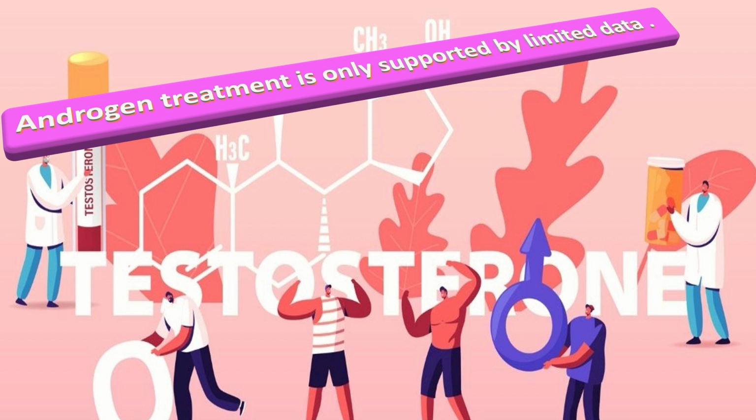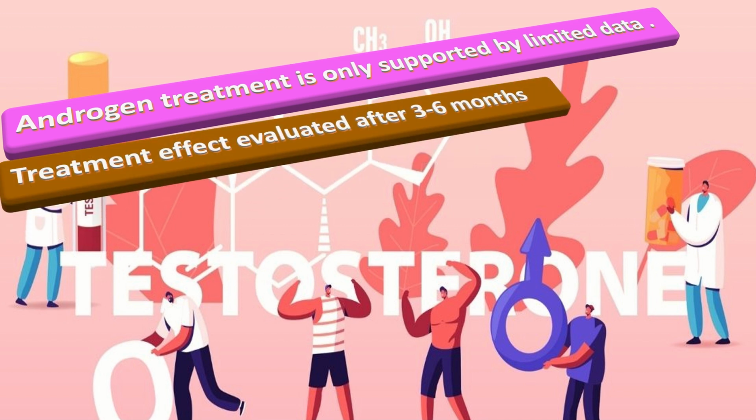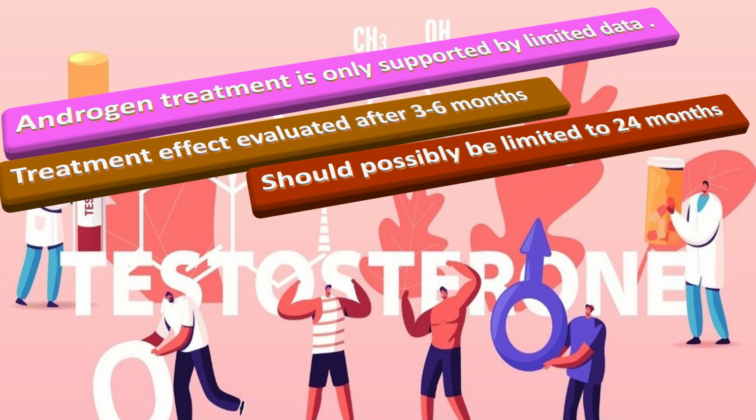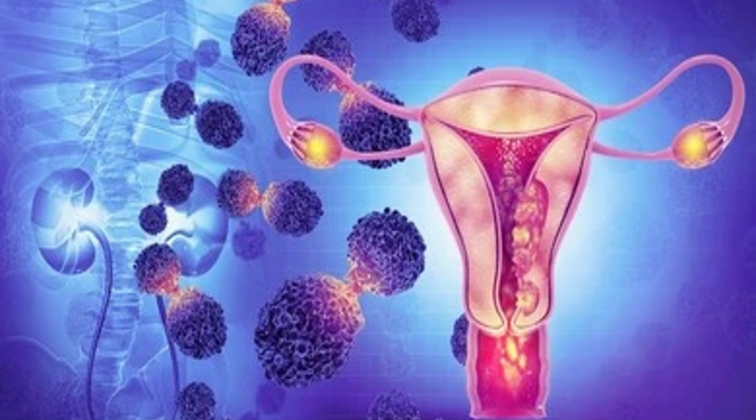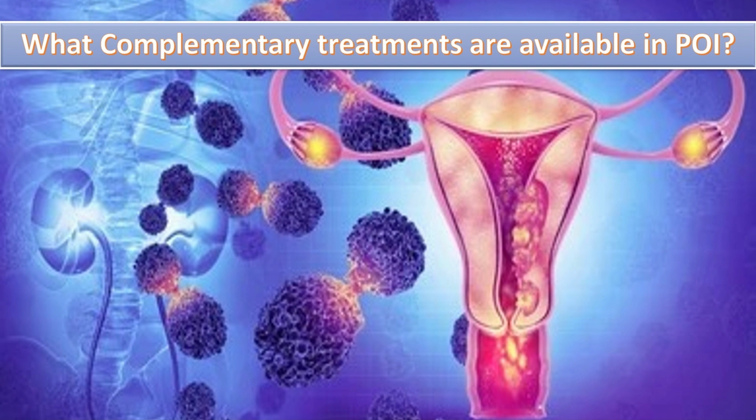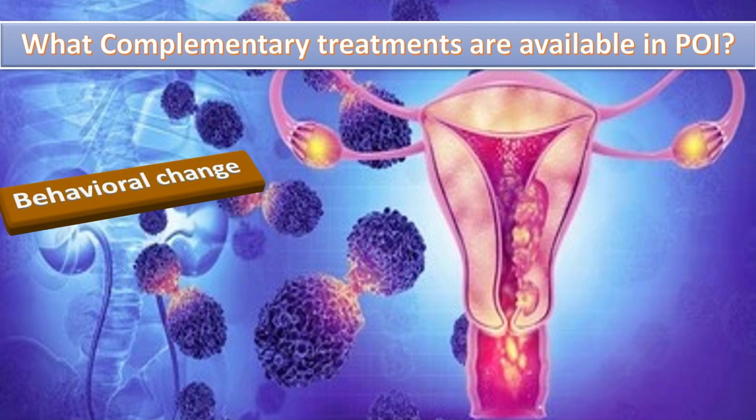Women should be informed that androgen treatment is only supported by limited data and that long-term health effects are not clear yet. If androgen therapy is commenced, treatment effect should be evaluated after 3 to 6 months and should possibly be limited to 24 months. What complementary treatments are available in POI? Women with POI should be advised of the risk factors that they can modify through behavioral changes, for example, stopping smoking, taking regular weight-bearing exercise, and healthy weight.